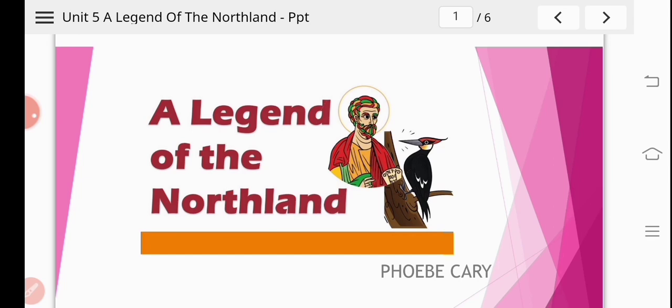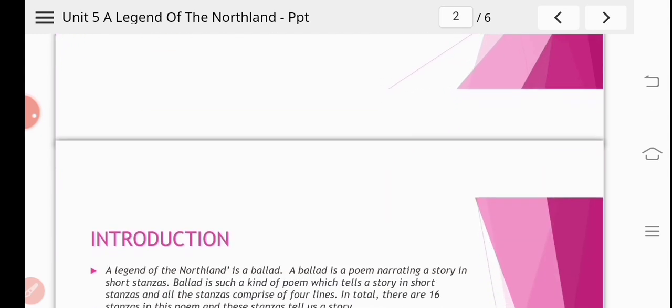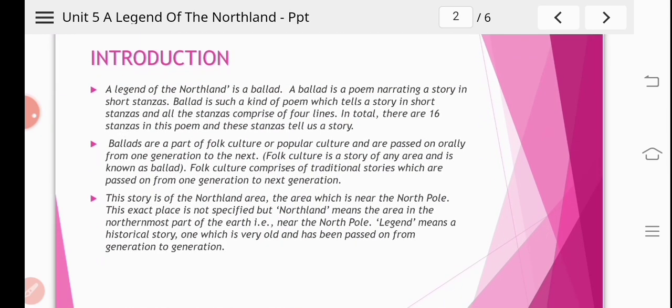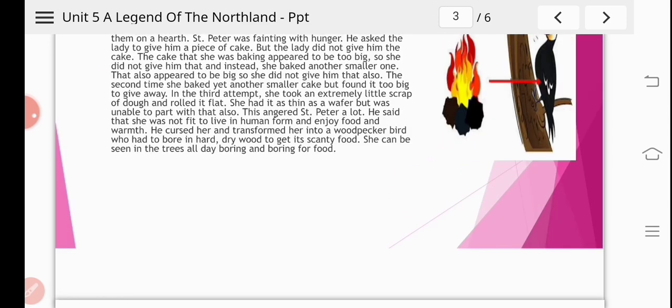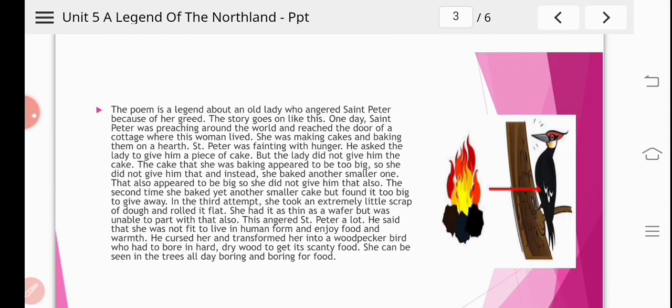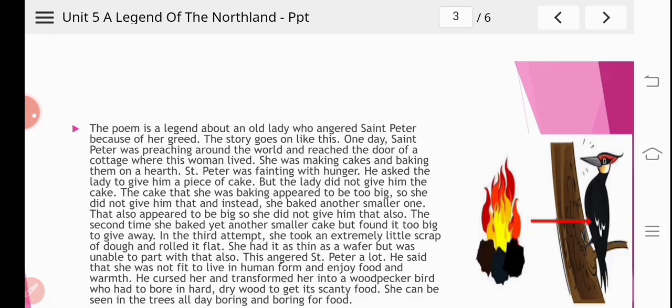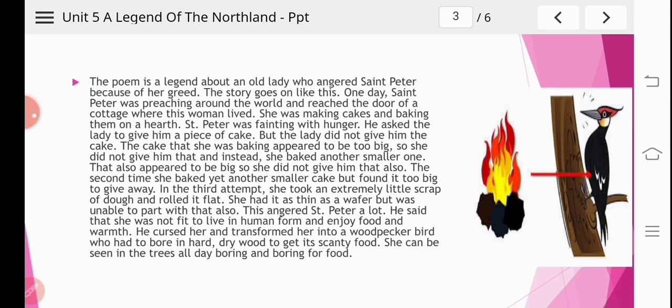We will see how the ballad has been narrated, and we will discuss the poetic device used in this ballad. You can see how that old lady has been transformed into a woodpecker after the curse of Saint Peter was given to her. Now you can see here in the picture, the whole poem is narrated here.